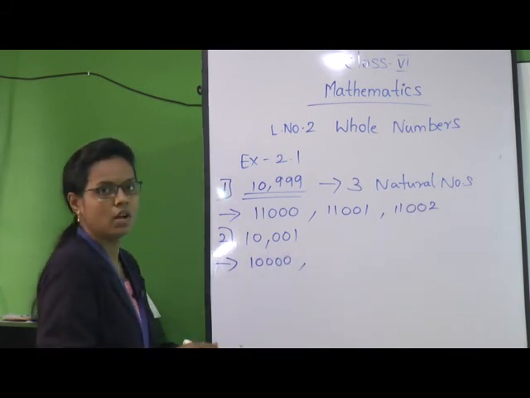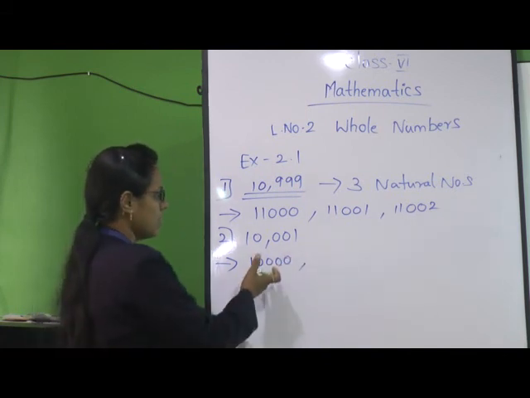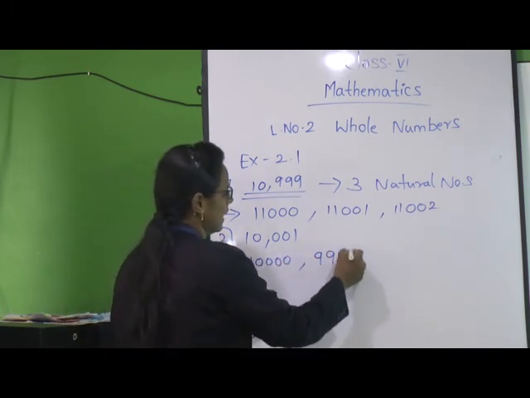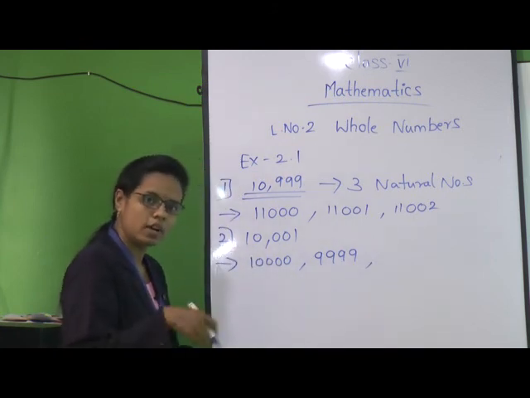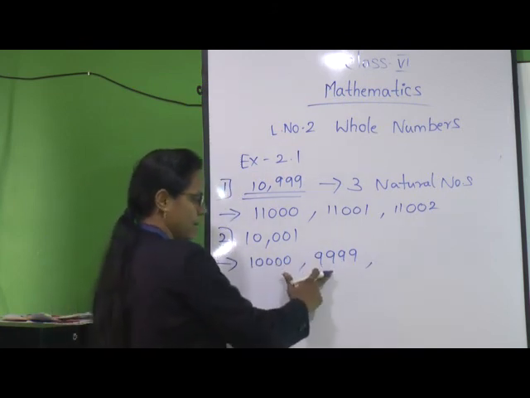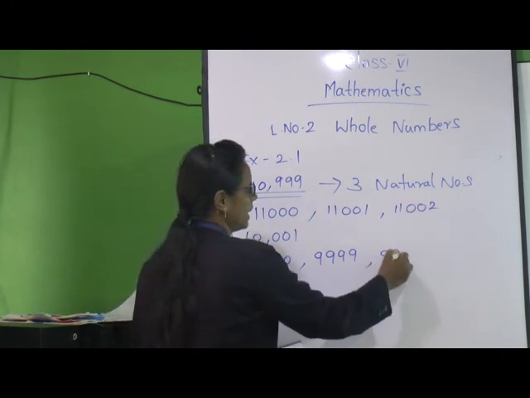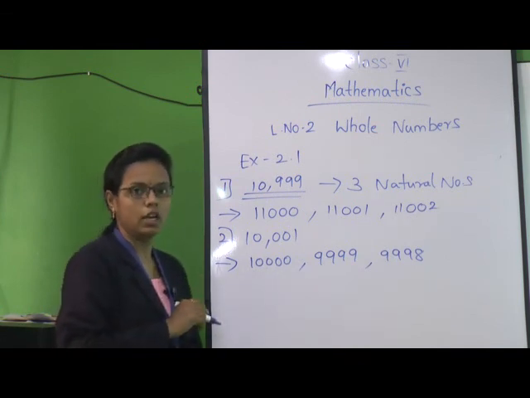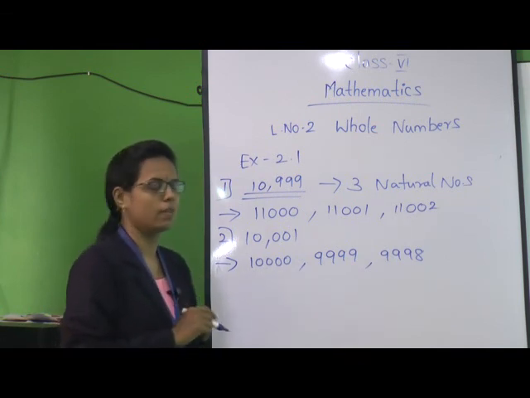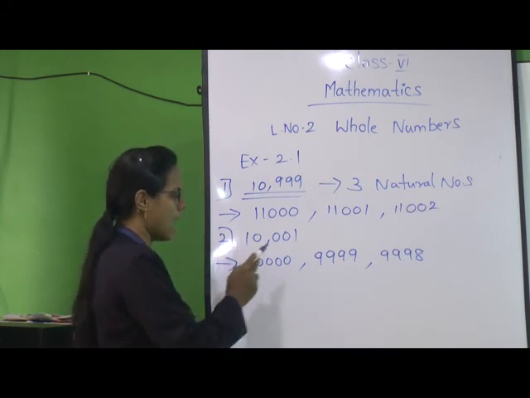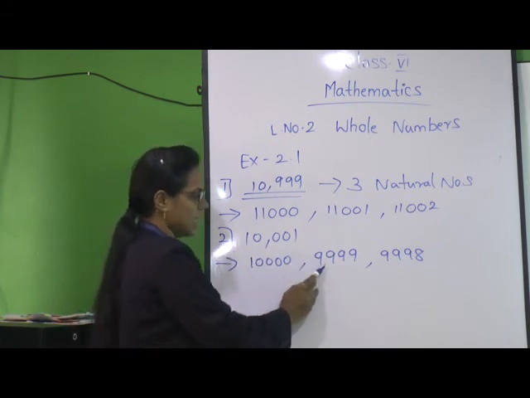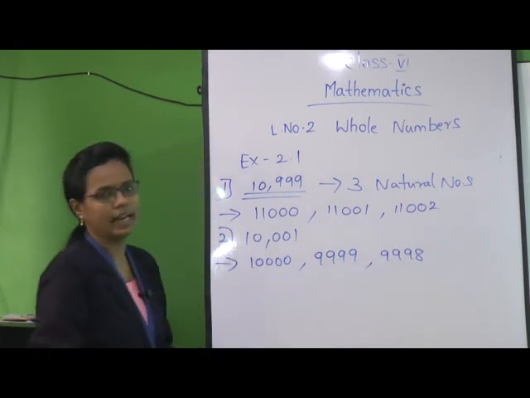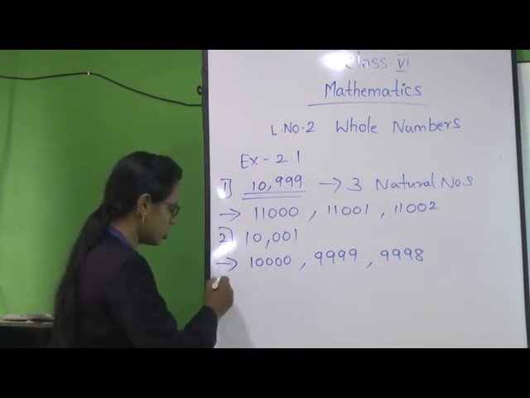Again 10,000 minus 1 becomes 9,999. One more number we have to find, so again minus 1, we get 9,998. Listen once again. The 3 whole numbers occurring just before 10,001 are 10,000, 9,999, 9,998.